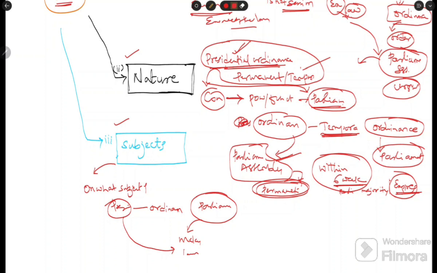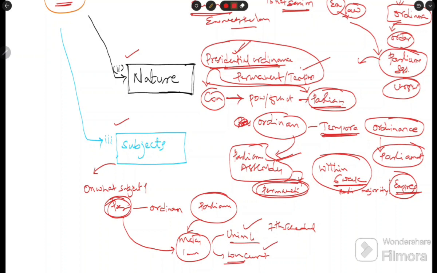Parliament can make laws over the Union list given in the Seventh Schedule, and the concurrent list. Parliament makes laws over these lists. In the same way, the president can make ordinances over the Union list as well as the concurrent list.